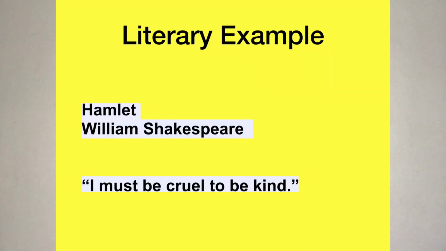Here's another example of paradox coming again from Shakespeare in the play Hamlet, when Hamlet said, "I must be cruel to be kind." How can you be cruel and then you're kind? And how can you be kind when you're cruel? So that is used as a statement. It may be contradictory, but there is really some truth in it, that sometimes in our lives, in order to be kind, you have to be cruel. In order to be cruel, you have to be kind. Well, that depends on the situation of a person, like Hamlet.